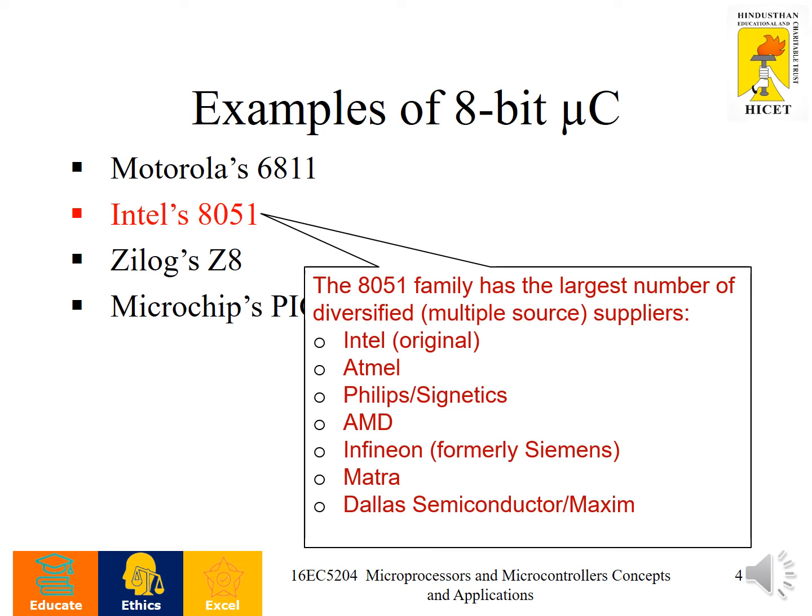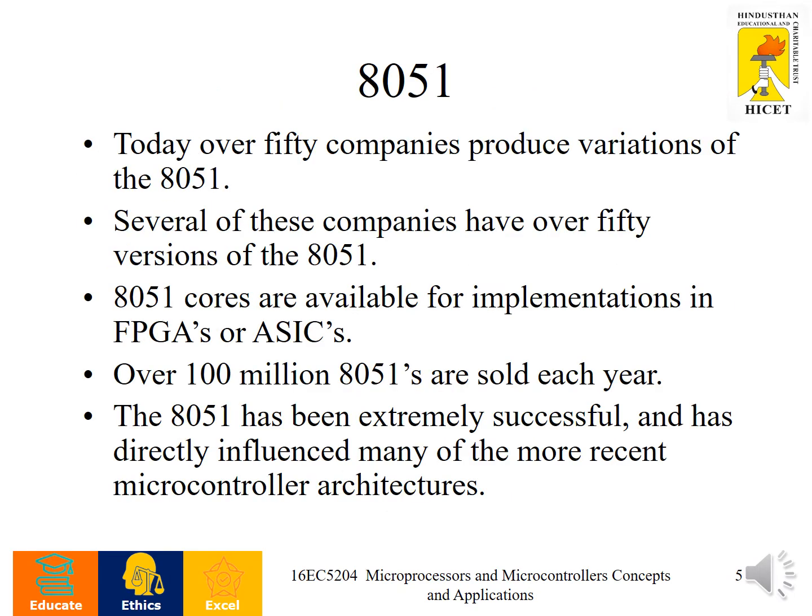Some of the 8051 family makers are Intel, Atmel, Philips, AMD, Infineon, formerly Siemens, Matra, and Dallas Semiconductors. Today, over 50 companies produce variations of the 8051, and several of these companies have over 50 versions of it. 8051 cores are available for implementation in FPGA, that is Field Programmable Gate Arrays, or ASIC, Application Specific Integrated Circuit ICs.